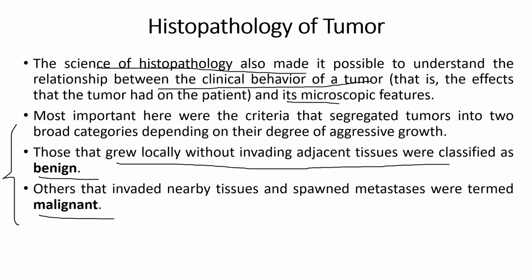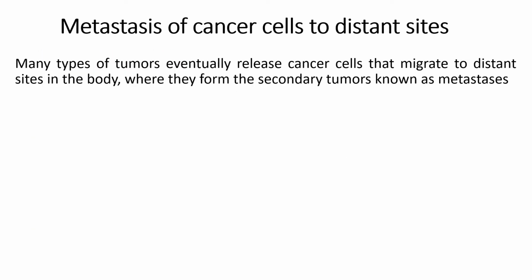So benign tumor cells remain confined to a particular area, whereas malignant tumor cells are the ones which spread throughout the body, or invade the nearby tissues and thereby infect a person. So in this we have many benign tumor cells, and others we have the malignant tumor cells. Benign tumor cells do not really travel far, but eventually they do.